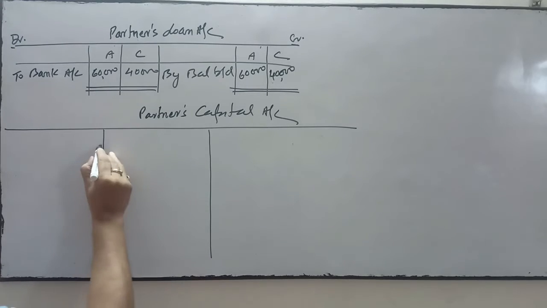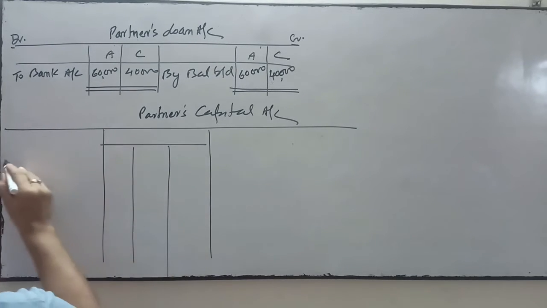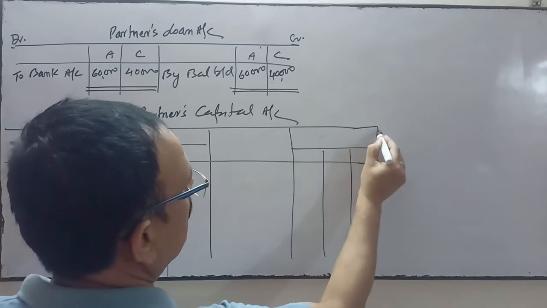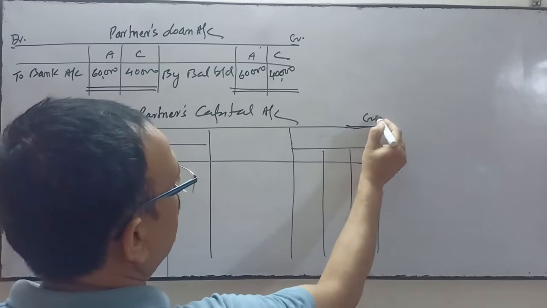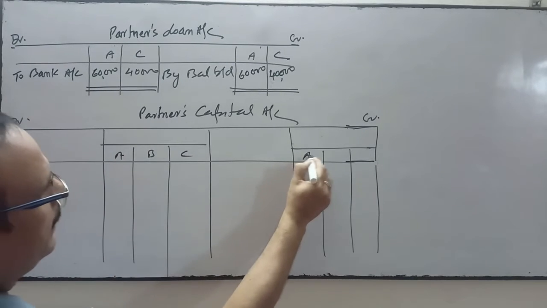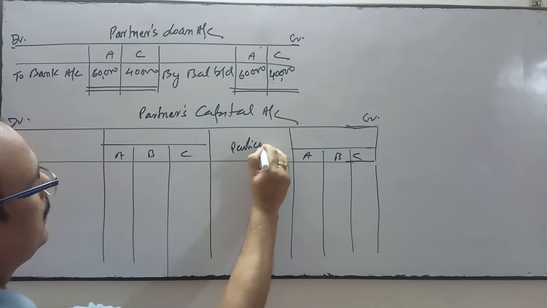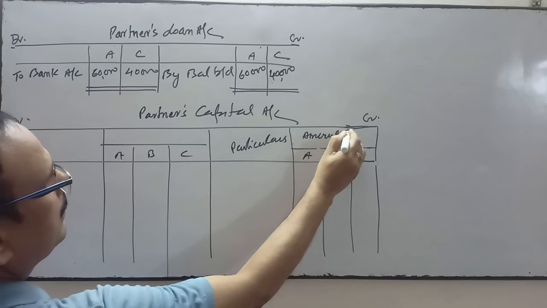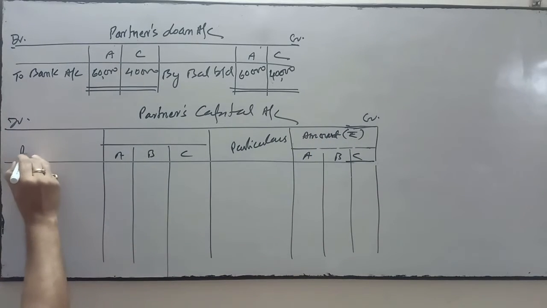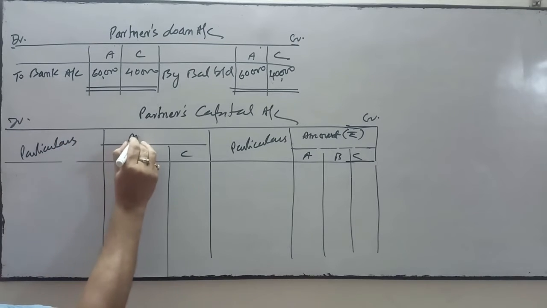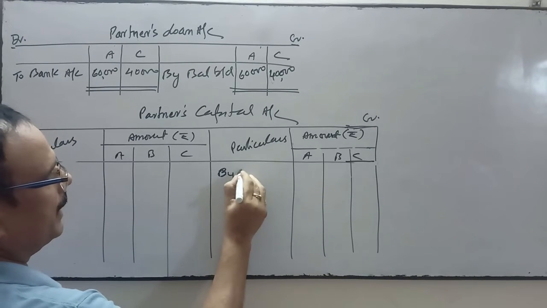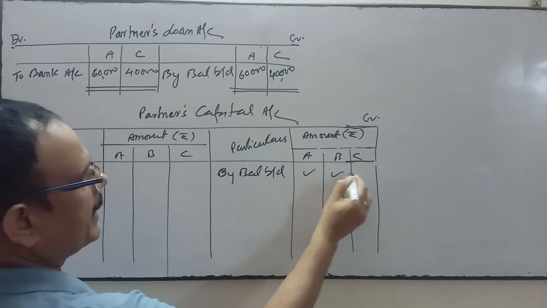Suppose there are three partners, A, B and C. So first of all, we'll transfer the capital balance by balance brought down.